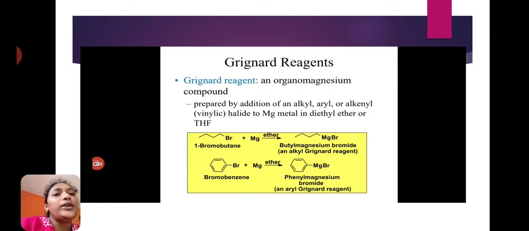Okay, here the Grignard reagent is an organomagnesium compound. Organomagnesium compounds or organomagnesium halides are called Grignard reagents. Here some preparation methods are there. It is prepared by addition of an alkyl, aryl or alkenyl halide to magnesium metal in diethyl ether or THF, tetrahydrofuran.